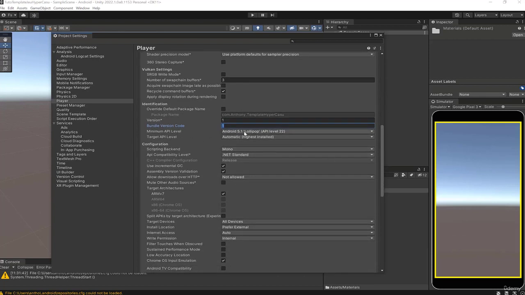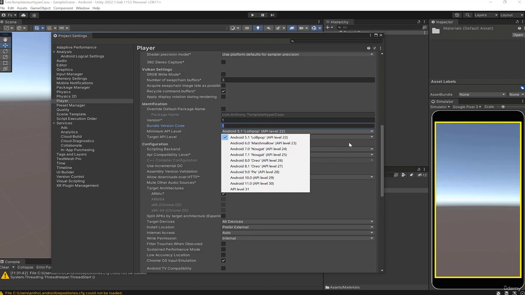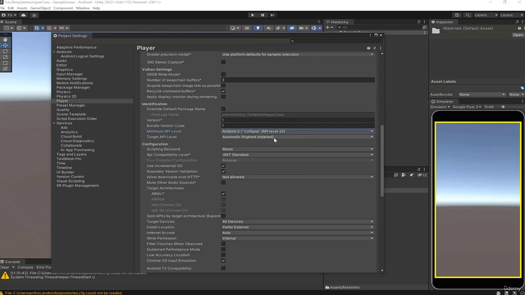The minimum version of Android, for now I leave the 5.1 because it's the default, but you'll also have to see with your editor. The goal is to make your game compatible with as many phones as possible, to reach as many people as possible, but without going on too old versions, because there are some features that will not work. And anyway, now Google, for security reasons, will not allow you to make your application compatible on devices too old. So that's the same, it's up to your editor. For now I leave it as default.